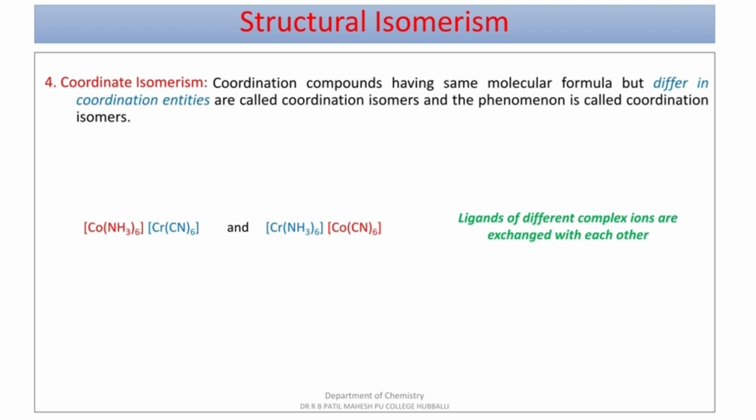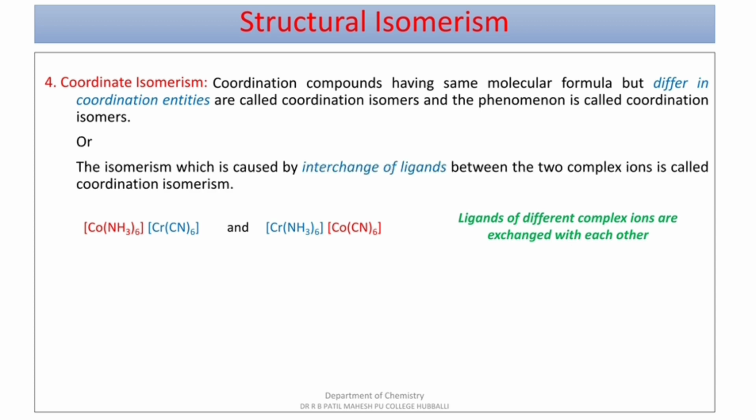Moving to the definition, coordination compounds having same molecular formula but differ in coordination entities are known as coordination isomers, and the phenomenon is known as coordination isomerism, or in other words, the isomerism which is caused by interchange of ligands between the two complex ions is called coordination isomerism.